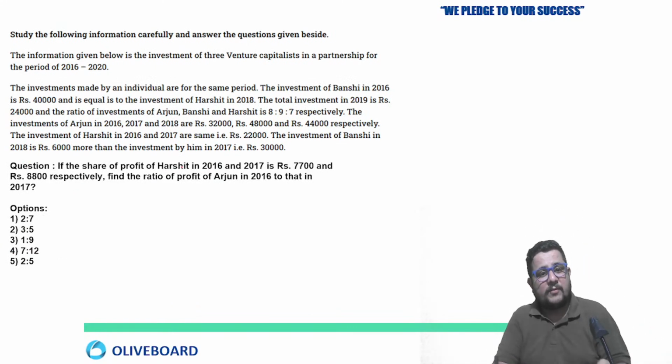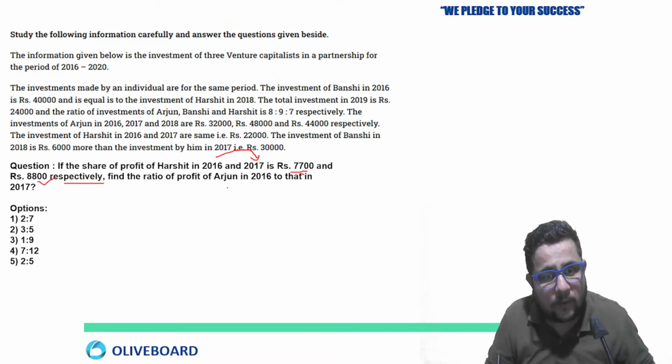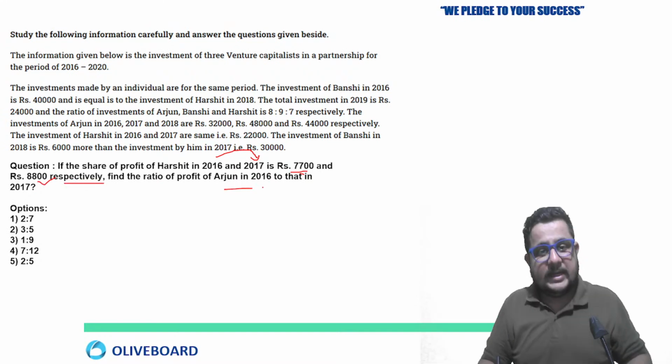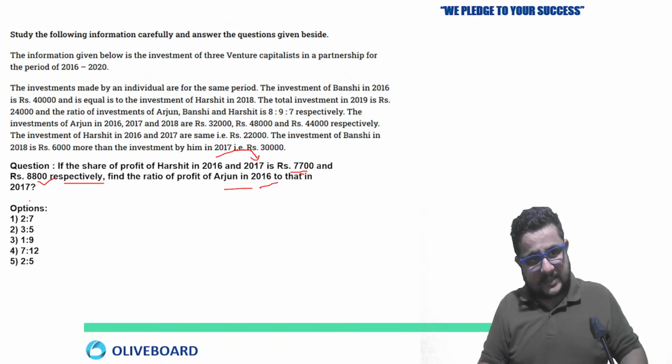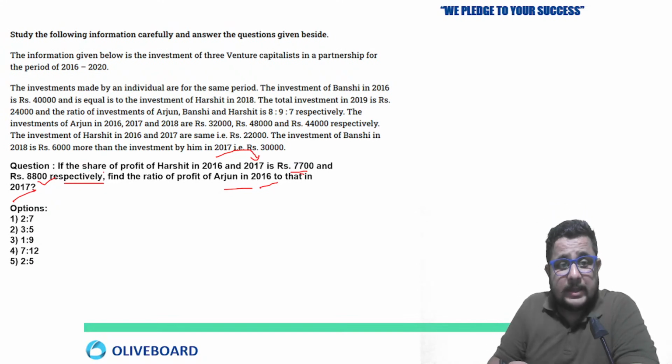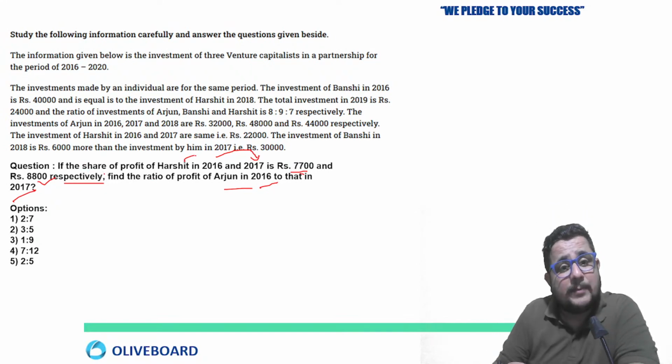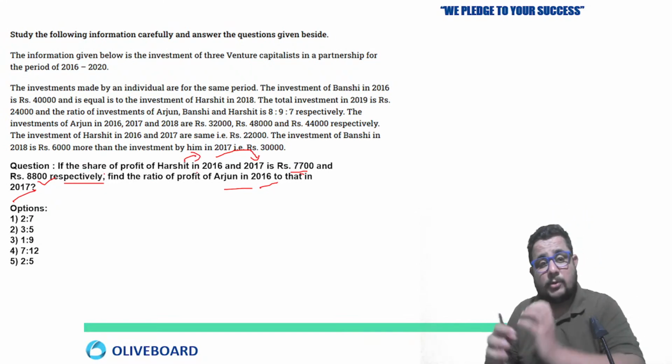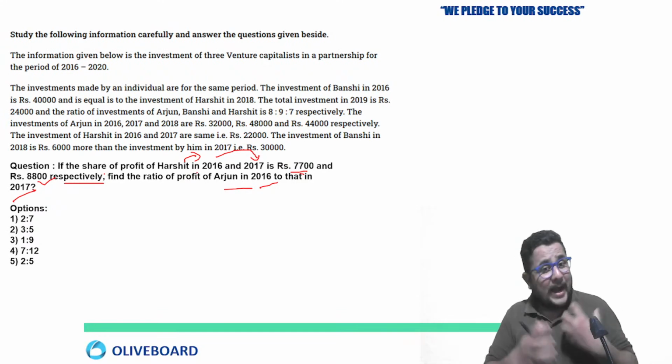If the share of profit of Harshit in 2016 and 17 is rupees 7,700 and rupees 8,800 respectively, find the ratio of profit of Arjun in 2016 to that in 17. See, similar thing. You must have knowledge about profit and partnership.